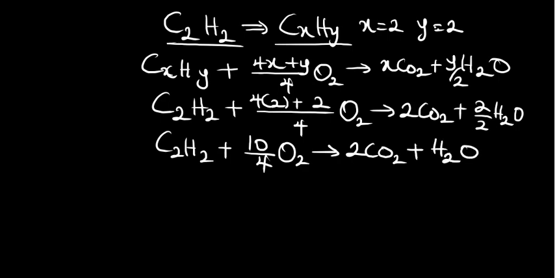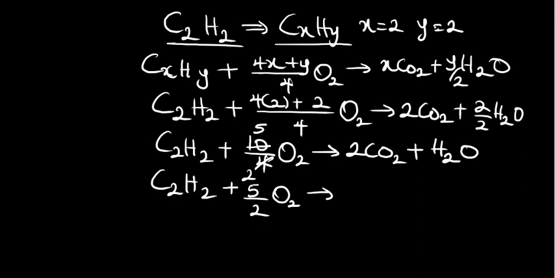Now if you look at this, can 4 go into 10? Don't go and be saying 2.5. You cannot have something like 2.5 here. So let me tell you how to do it. How many 2s will you have in 4? You have 2. How many 2s will you have in 10? You have 5. So plus 5 over 2 O2 into 2CO2. I'll just divide only this, it doesn't concern the rest, plus H2O. Now, in chemistry, it doesn't make sense for us to write 5 over 2 in our equation.